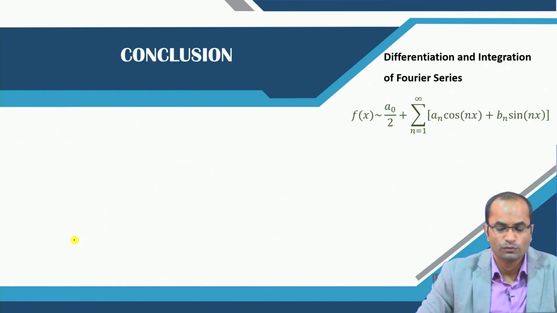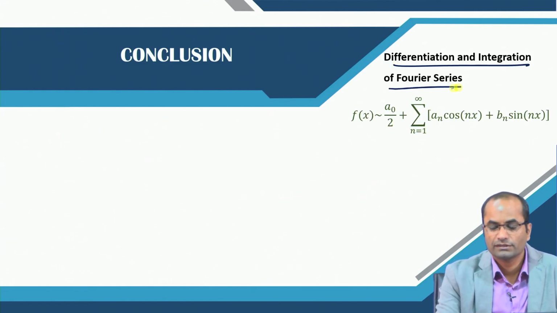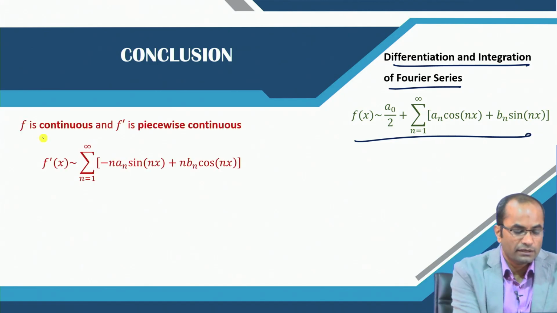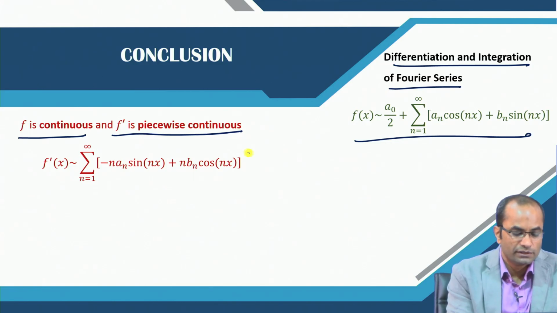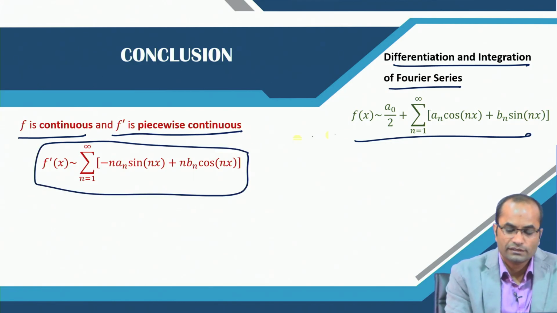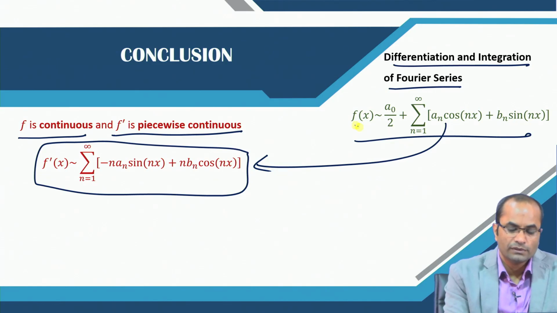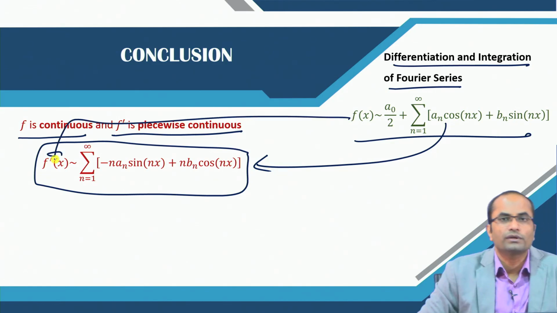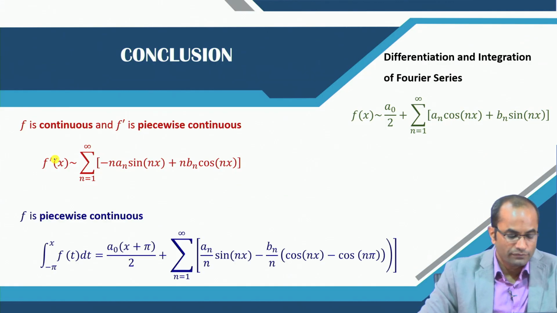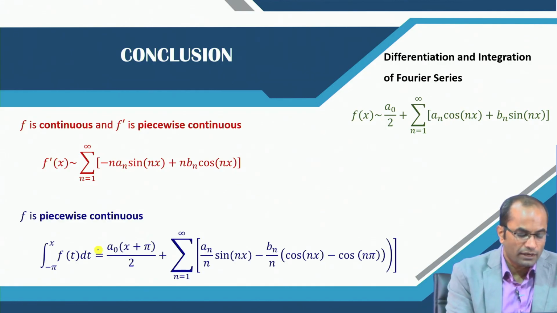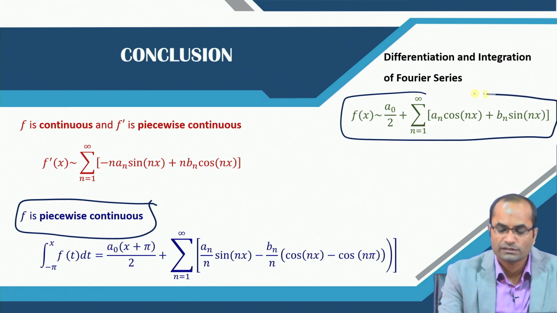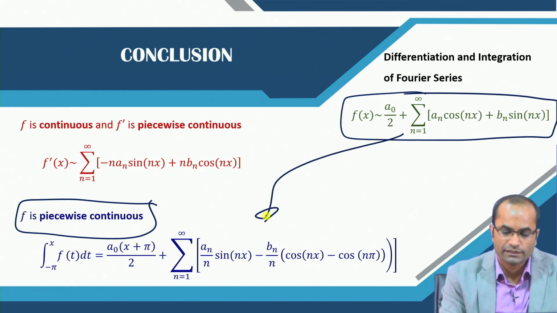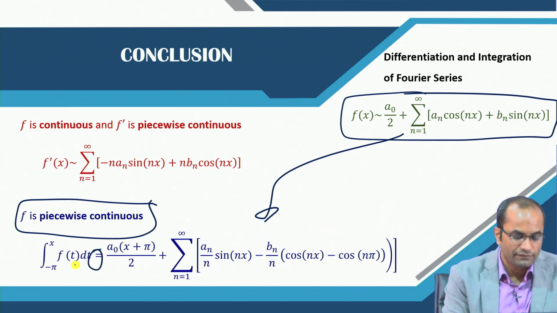To conclude, differentiation and integration of Fourier series can be done: if f is continuous and f prime is piecewise continuous, then we can differentiate the series term by term, and that new series will be the Fourier series of f prime. However, for the integration part, if f is just piecewise continuous or just integrable, so that we can have this Fourier series, we can integrate both sides and we have equality there.